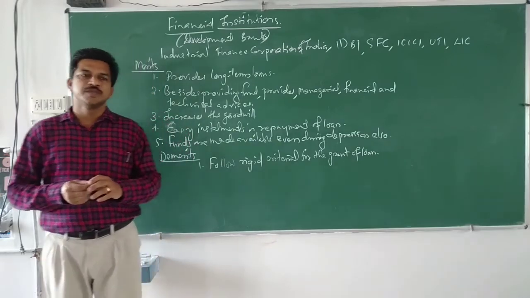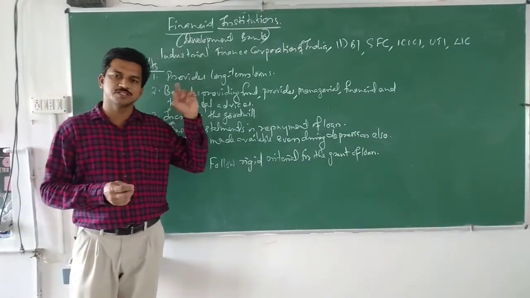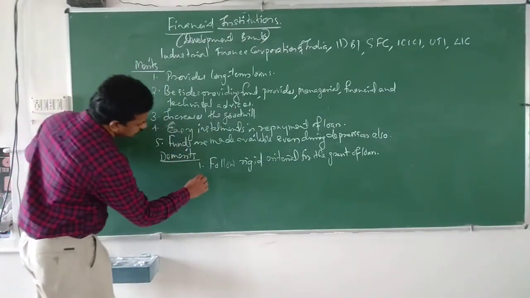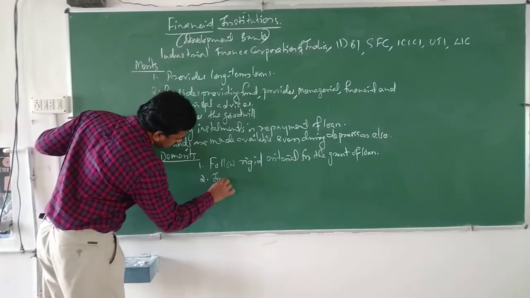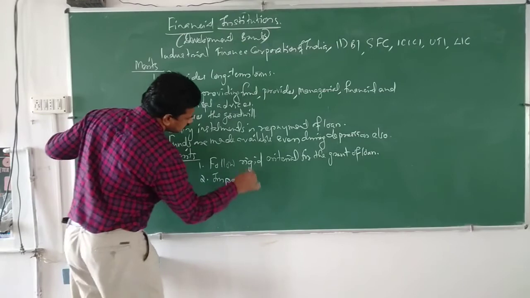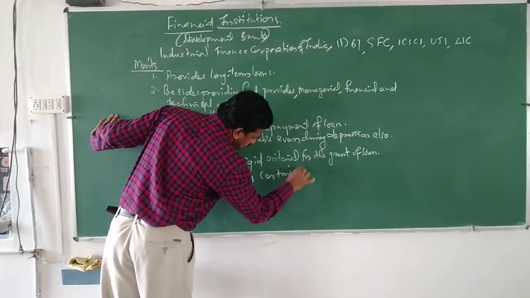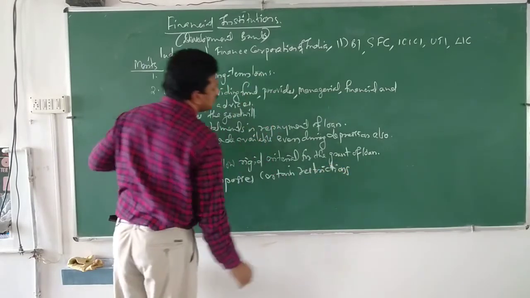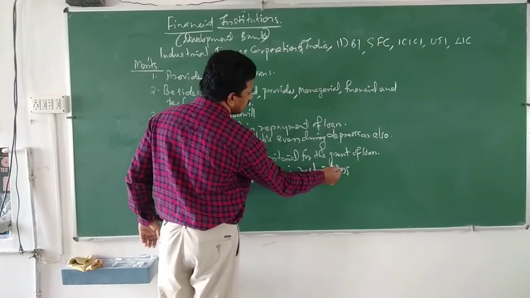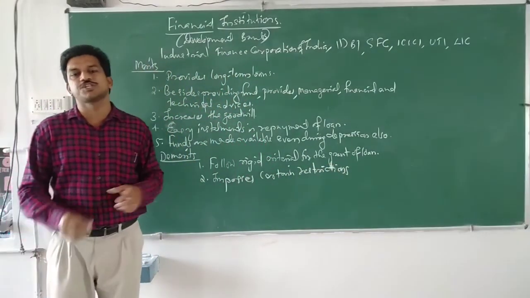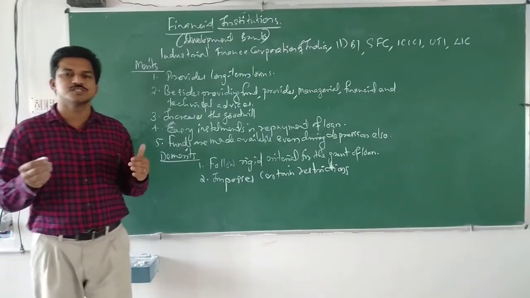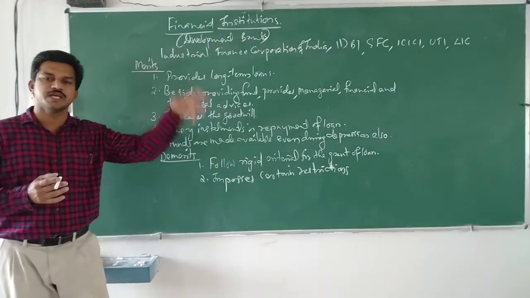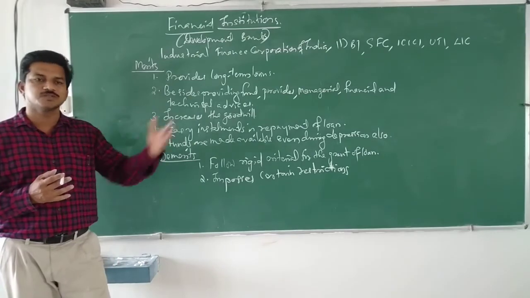Another important thing is that certain restrictions are imposed, like commercial banks. Here also certain restrictions are imposed. Financial institutions impose certain restrictions, like restrictions on dividend payment, or restrictions on taking further loans from any other institutions, any other commercial banks or any other sources.